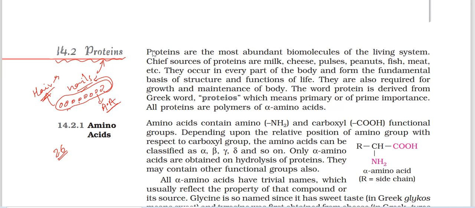Okay, so now proteins. The proteins are the most abundant biomolecules of the living system. Chief sources of proteins are milk, cheese, pulses, peanuts, fish, meat, etc. These are the availability sources. They occur in every part of the body and form the fundamental basis of structure and functions of life. Okay, in every part of the body this protein is there.